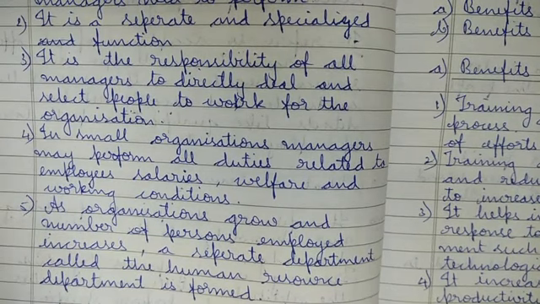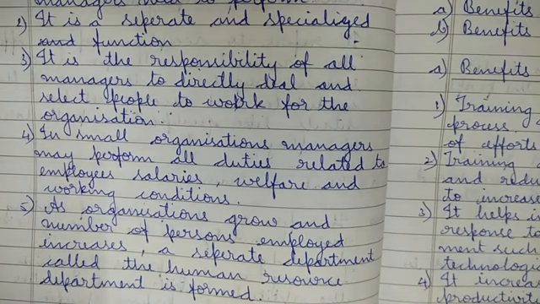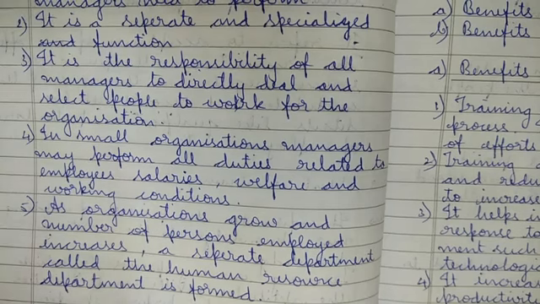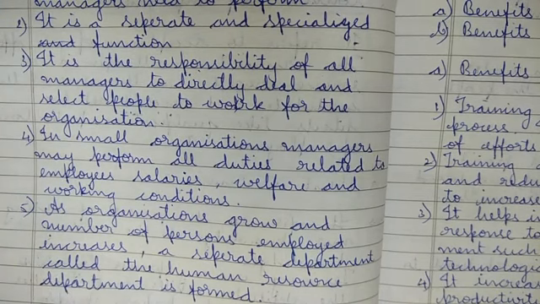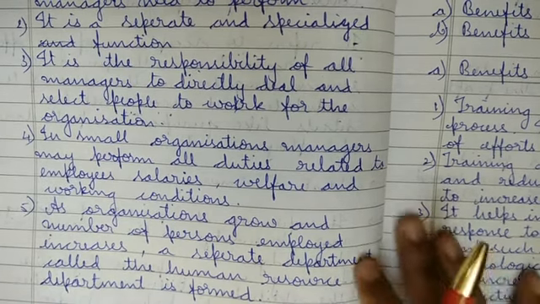This department sees that the employees in the organization have good working conditions, how their health is, what salary they may be given according to their work, and on which days they are coming. All of this will be seen by the HR department once the organization has grown. Okay, so this is the concept.